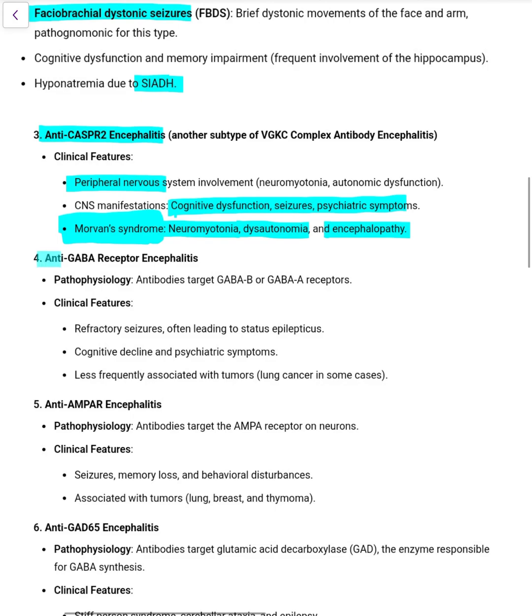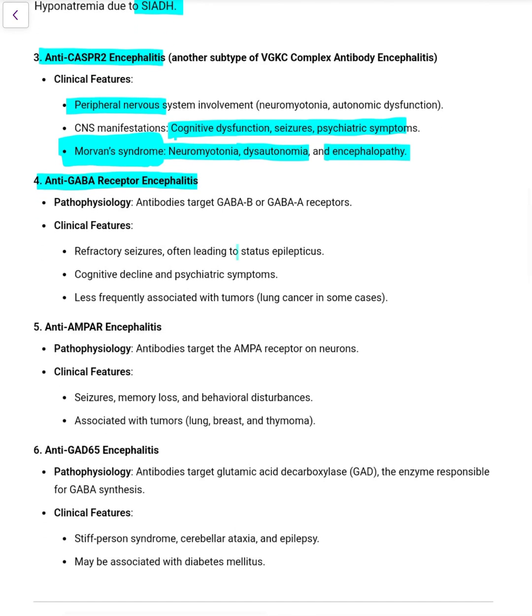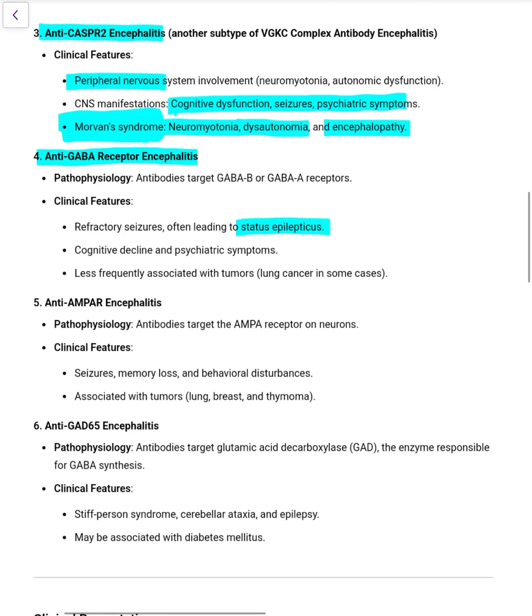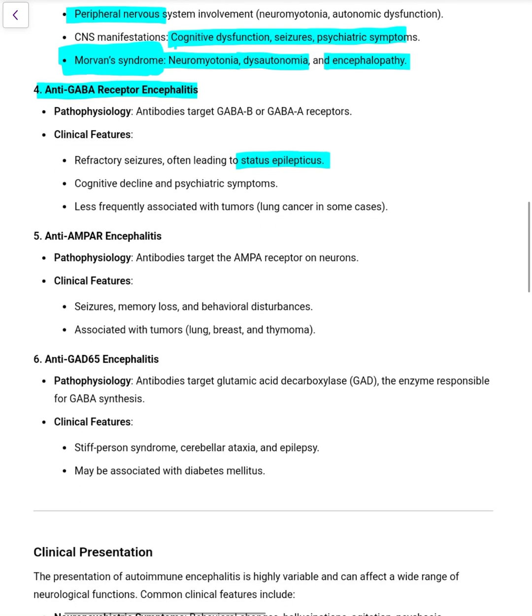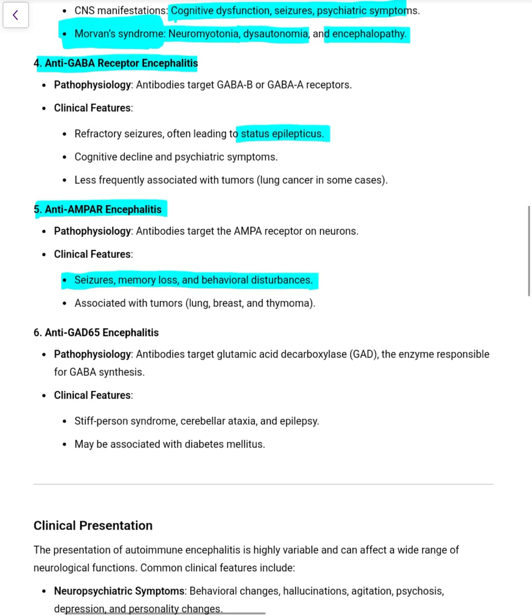Next is anti-GABA receptor encephalitis. It can be against the GABA B or GABA A receptor. There will be refractory seizures, frequently leading to status epilepticus, cognitive decline, and psychiatric symptoms. It is less frequently associated with tumors; in some cases, only lung cancers have been seen. Next is anti-AMPAR encephalitis. AMPA receptors are targeted here, with clinical features like seizures, memory loss, and behavioral disturbances. These are associated with tumors like lung cancer, breast cancer, and thymomas.